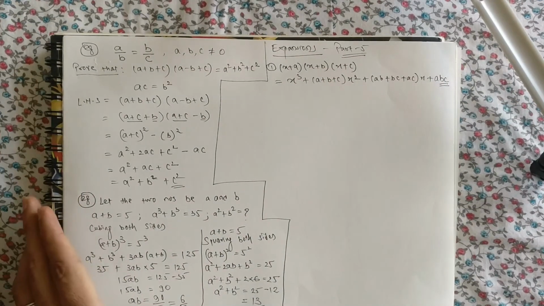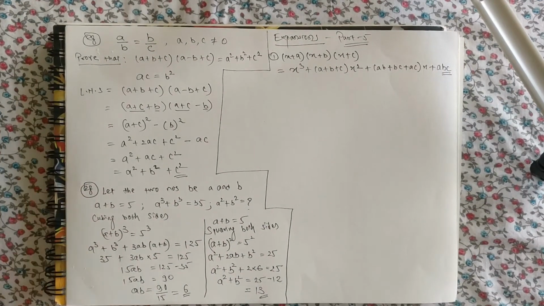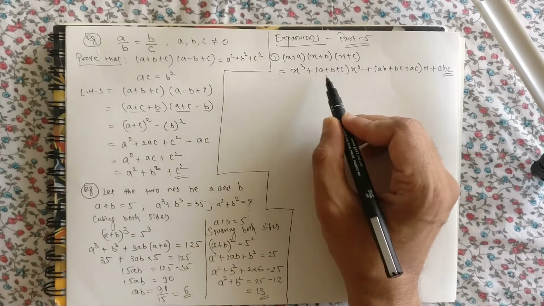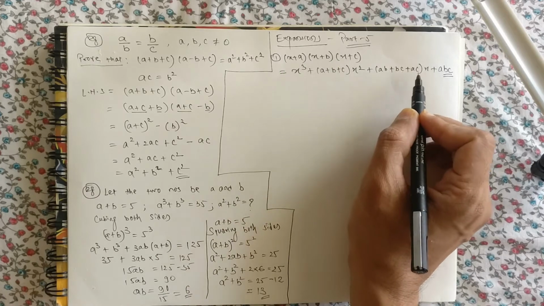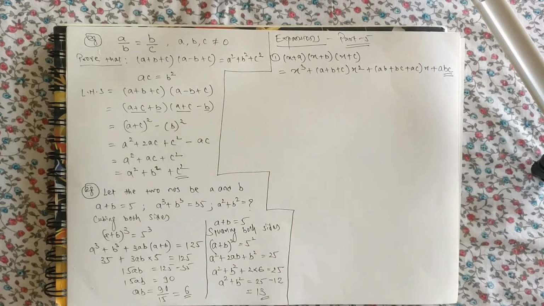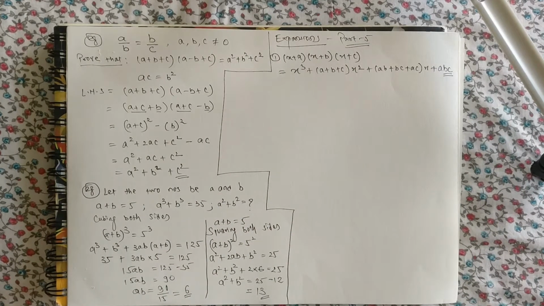You see the pattern here? It's a beautiful pattern. Just remember this one.